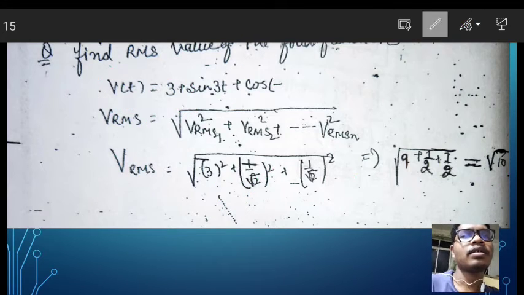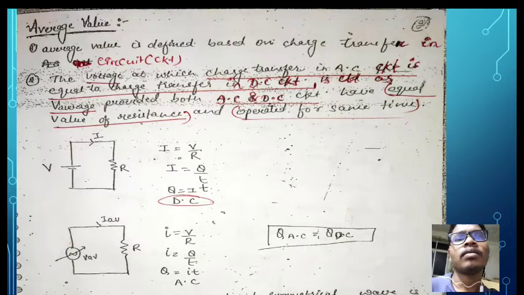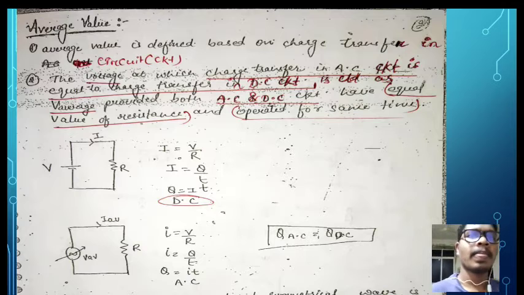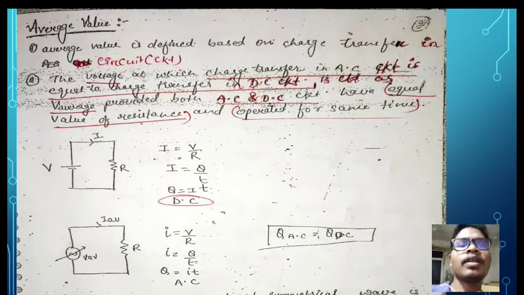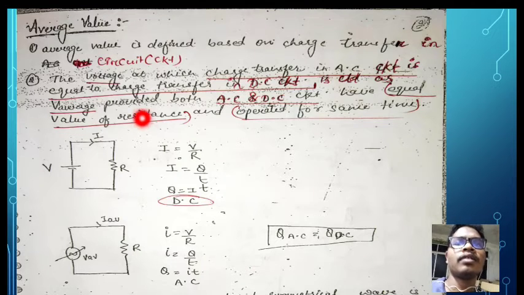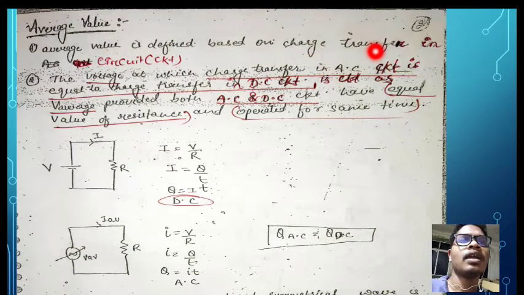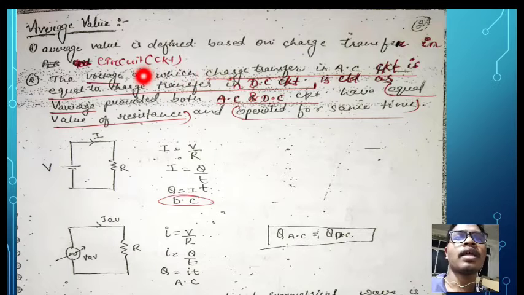Let me erase. Now come to the average value. Like our RMS value, in average value there is also a certain condition. The first point: average value is defined based on the charge transfer in the circuit.